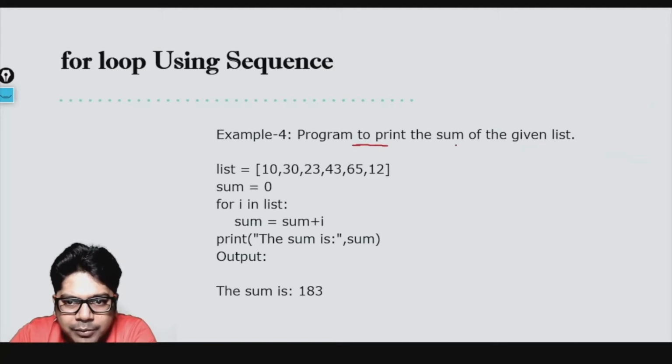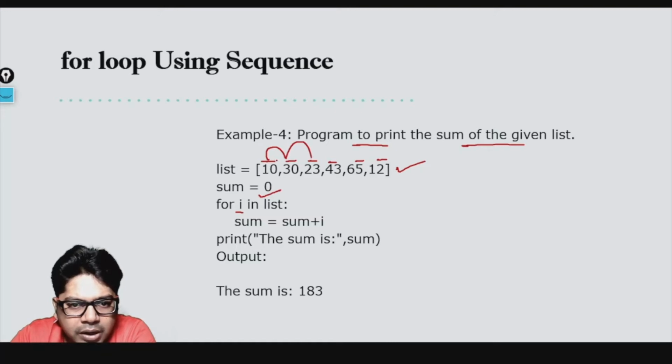Okay, so program to print the sum of the given list. So here in the list we have some items given like 10, 30, 23, 43, 65, 12. These are the value items in the list. We have taken a variable called sum, and now I will be pointing to each item, 10 and then 30 and then 23. So what we need to do is add 10 plus 30, then whatever sum comes we'll have to add 23 to that. So for that reason we are writing sum equal to sum plus I. Okay, and after the loop is over, we are printing the sum is sum, whatever value comes over here we will get as the output.